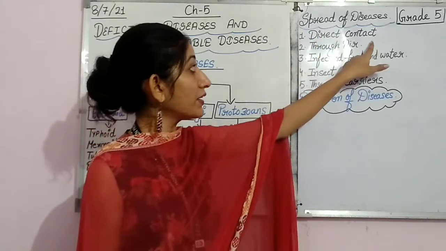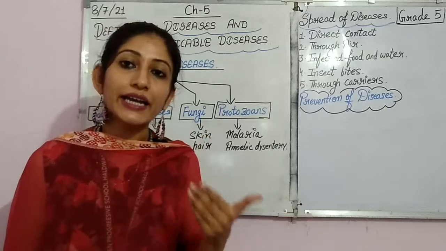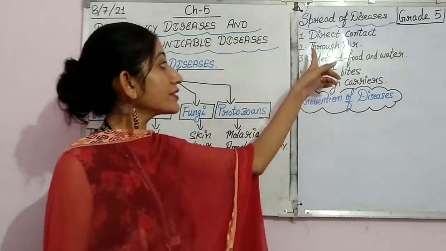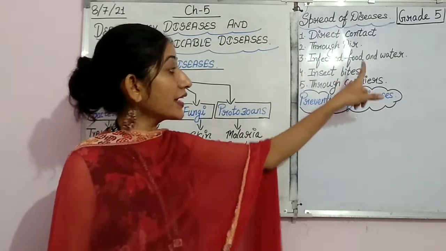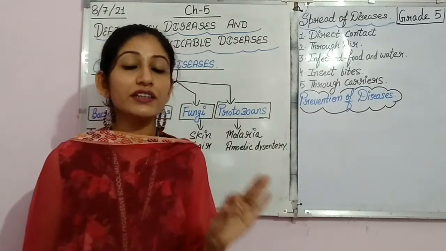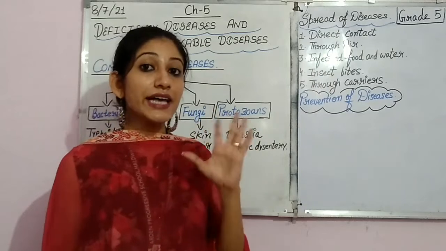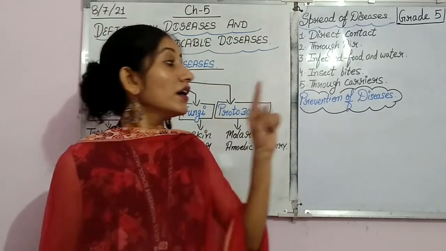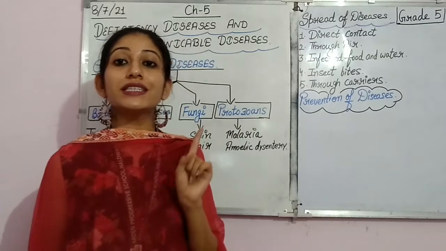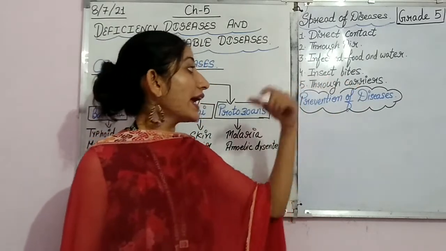This disease can be transferred from one person to another through direct contact. These diseases can spread through air. These diseases can spread through the infected food and water, as well as insect bites. Suppose one insect has... these diseases also spread through insect bites.